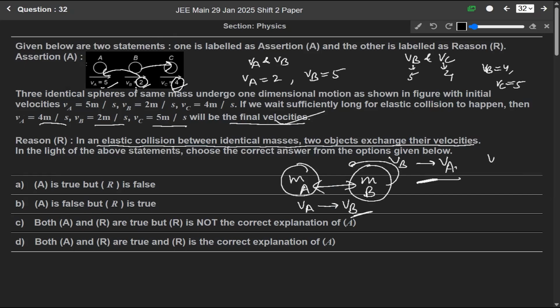So finally, VA is 2, VB is 4 and VC is 5. So the assertion is wrong, but the reason given for it is correct. Assertion A is false but R is true, means option B is the correct answer.